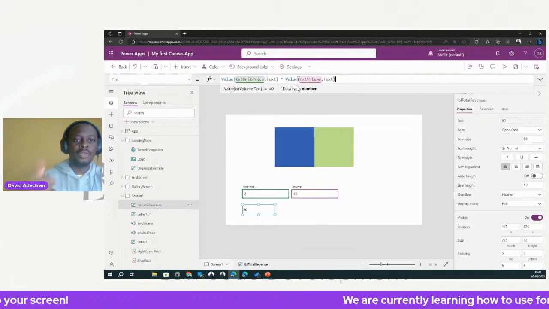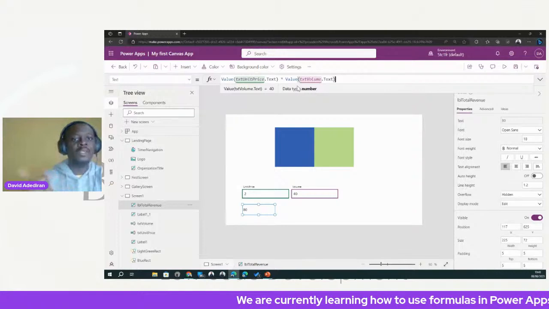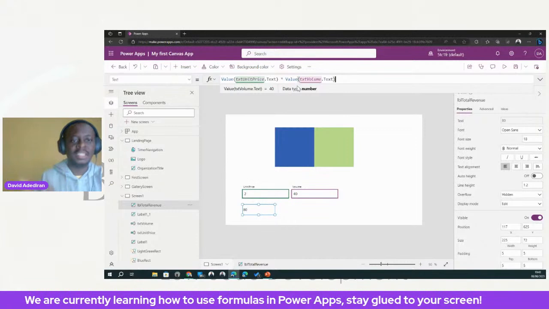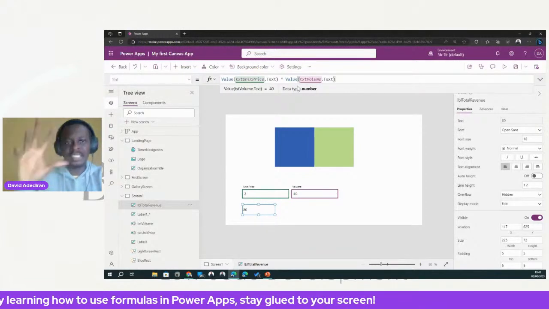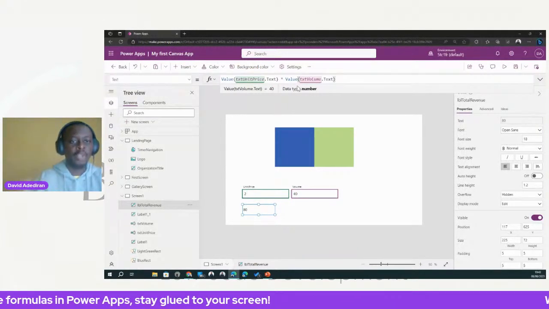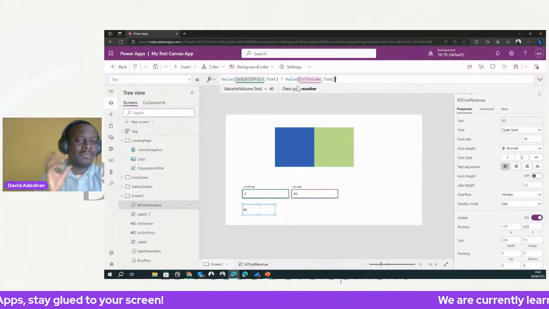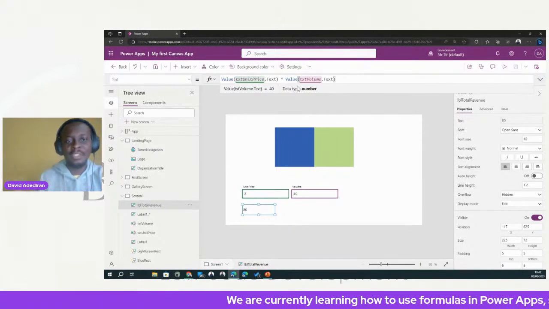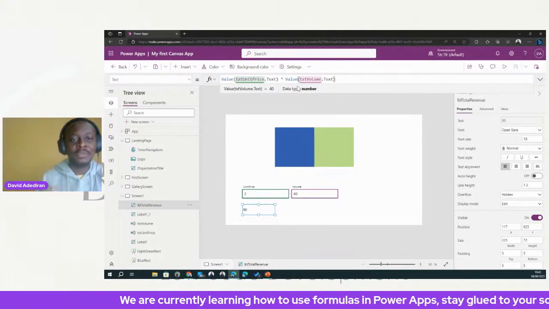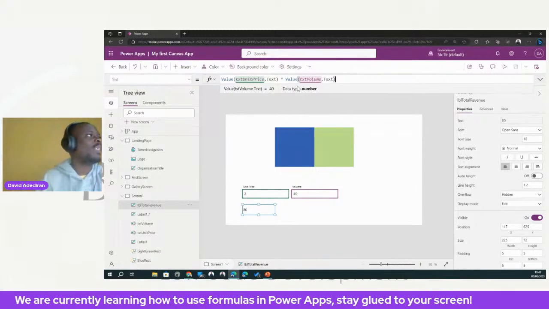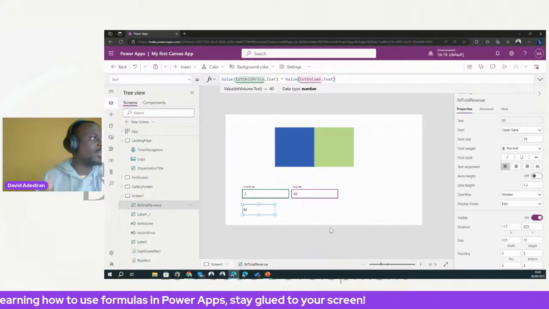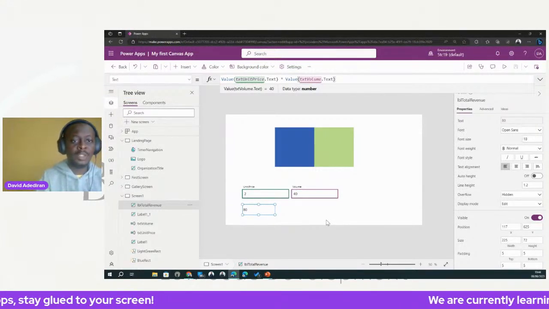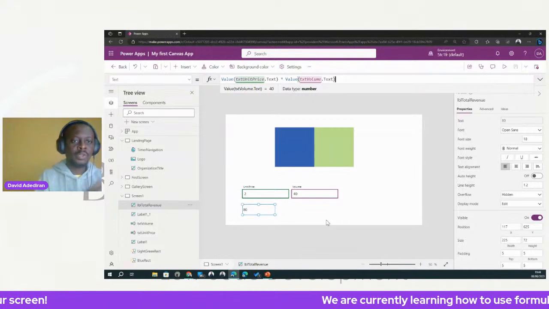Of course, it's not all text it can convert, only numeric text. What do I mean by numeric text? Text that has digits, like 2, 3, 4, but in a text. We can convert it to the number version of it. That's what Value does for us. But it turns out that we actually will not need it. Probably a new update in Power Apps, because normally this would give you some errors, but it's fine. So we are good. Now, we've been able to do a simple calculation using an operator. Currently we use the multiplication operator, to multiply two numbers together.